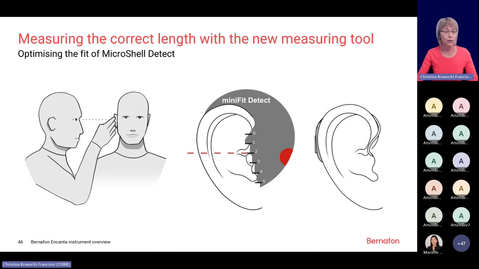If you don't have the new tool available, you can still use the old tool because the sizes basically are the same. It's just with the difference that the new options have been added on this new grayish tool. The previous tools have been white, so it's easy for you to make a difference.